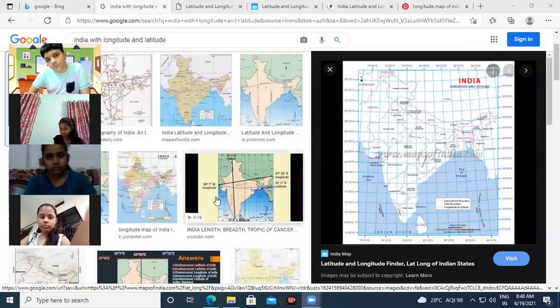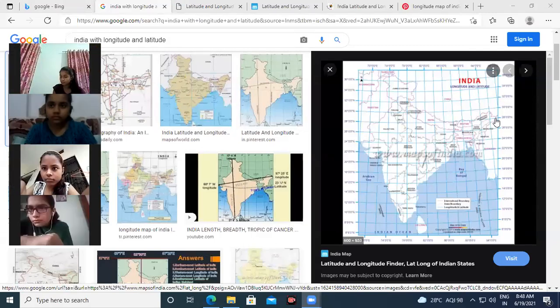So children, you can see India's longitudinal extent is about 29 degree from west to east. Take it as near about 30 degree. So it is about 2 hours difference from Gujarat on the western coast to eastern Arunachal. Clear? It will create an utter confusion.